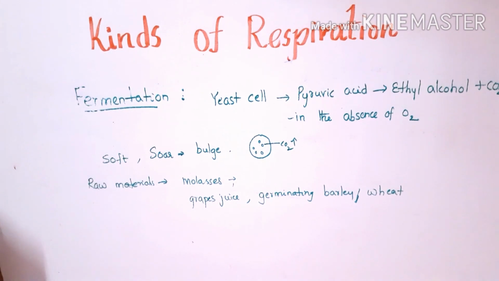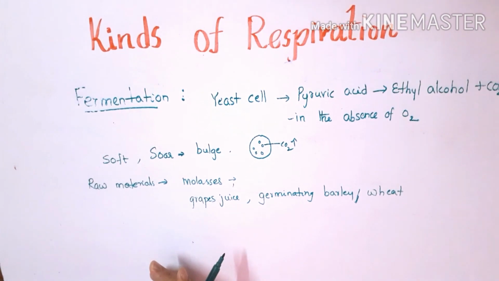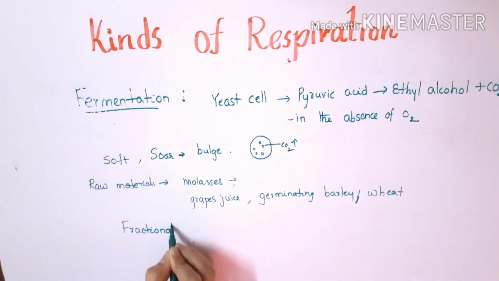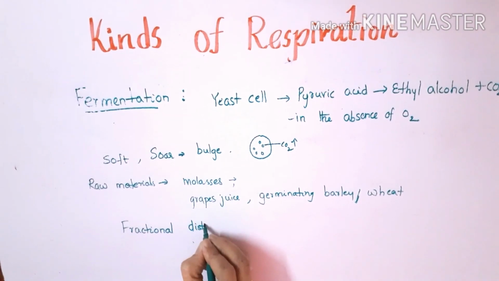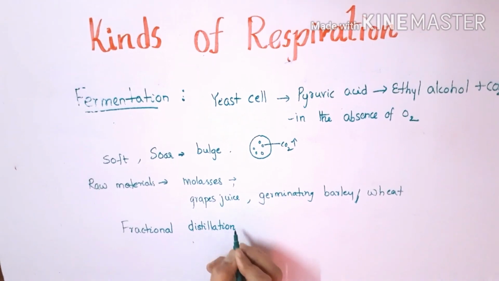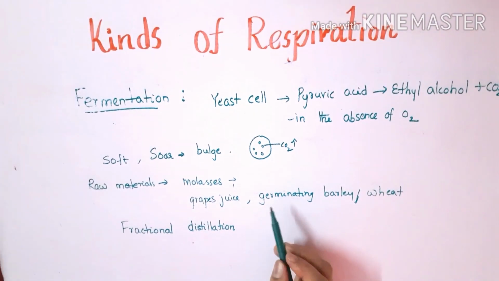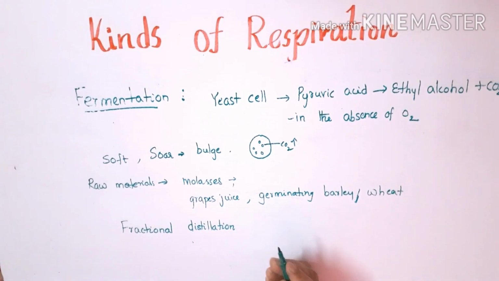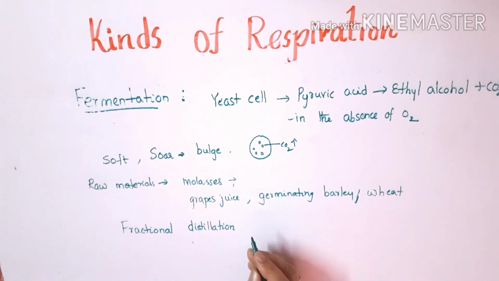When ethyl alcohol is produced, this ethanol can be separated from the yeast glucose solution by a method known as fractional distillation. In fractional distillation, the chemical compounds present in the mixture are separated by heating them at a temperature at which one or more fractions of the mixture will vaporize.